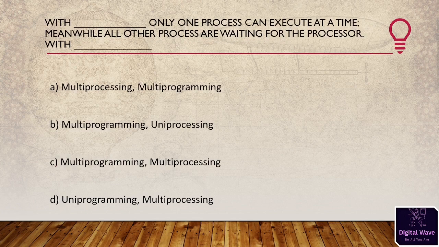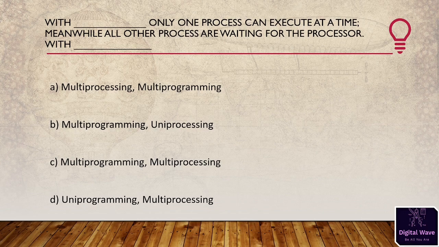Next question is: with blank, only one process can execute at a time, meanwhile all other processes are waiting for the processor, with blank. So we have to fill in the blanks here. Some options are available here: like multiprocessing and multiprogramming.